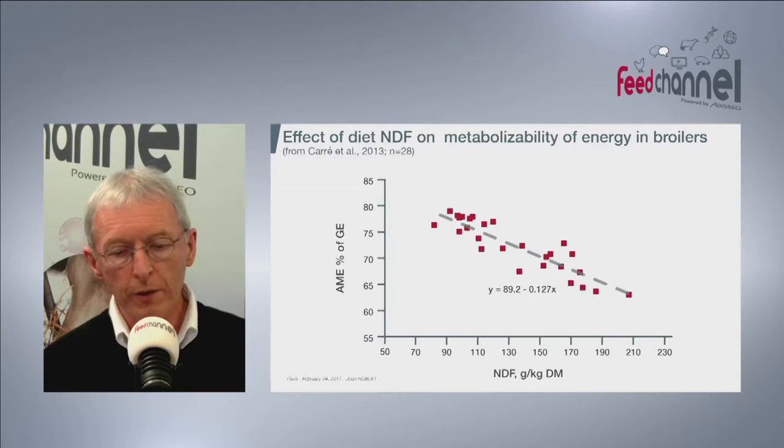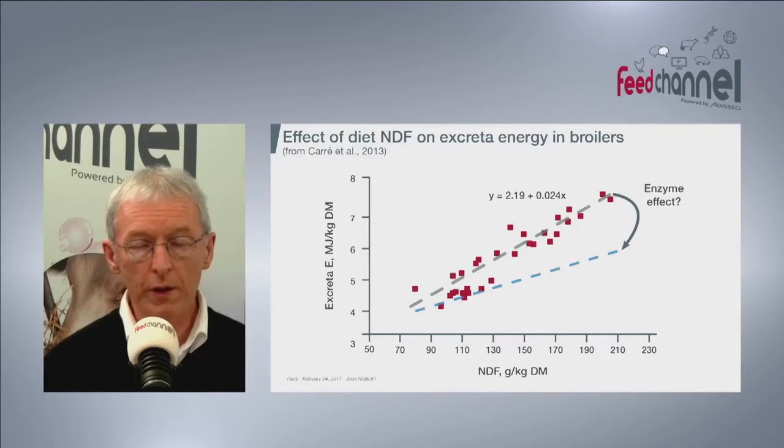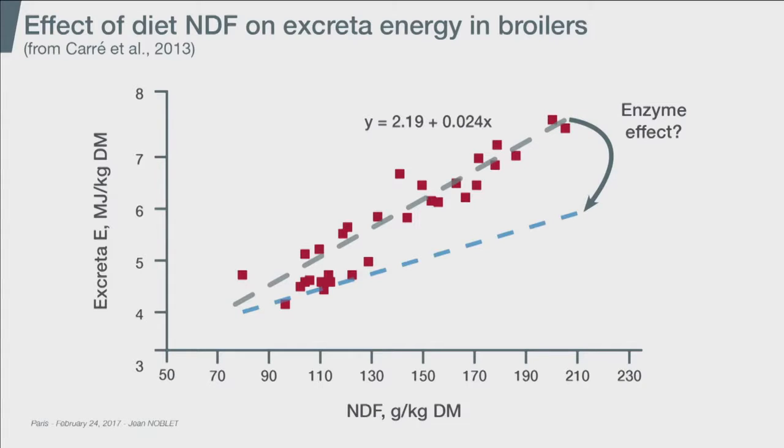Similarly to pigs, I have plotted the data of Carré showing the relationship between dietary fiber in the feed and the amount of excreta, or the amount of energy that is excreted. And you can see very clearly that the more dietary fiber in the feed, the higher will be the amount of energy excreted.